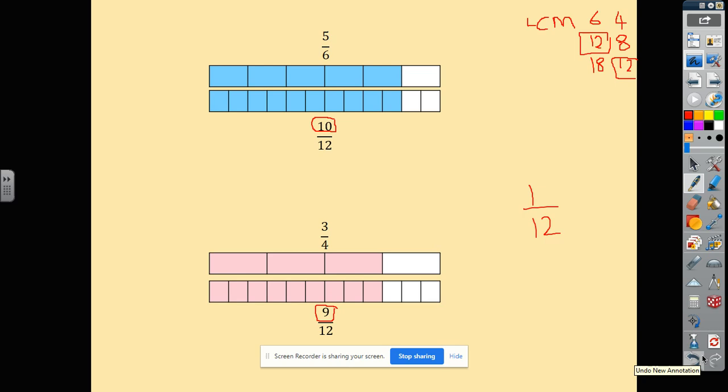I've given you two different models that you can use to help you draw this out. If you are confident with using lowest common multiples, you may choose this method. If you found lowest common multiples a little bit trickier, you may choose to draw the squares that we did on the previous slide. So go away, have a go at the questions and see how you get on.